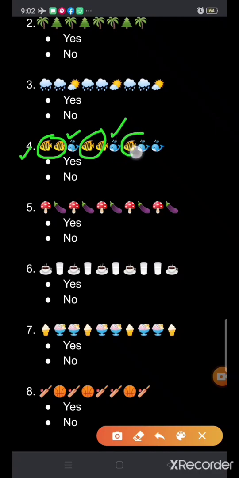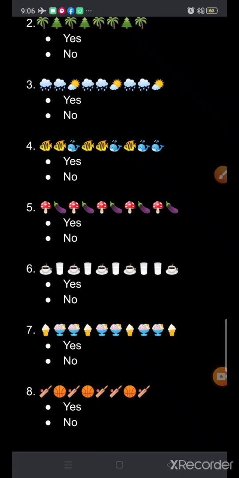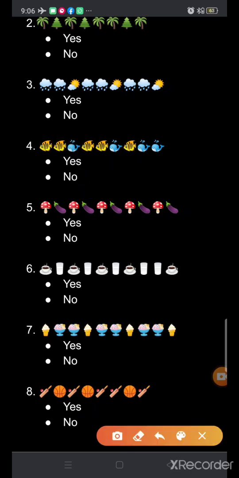Only one fish is given here. Does it form a pattern? No, it does not form a pattern. So we will tick in front of no.